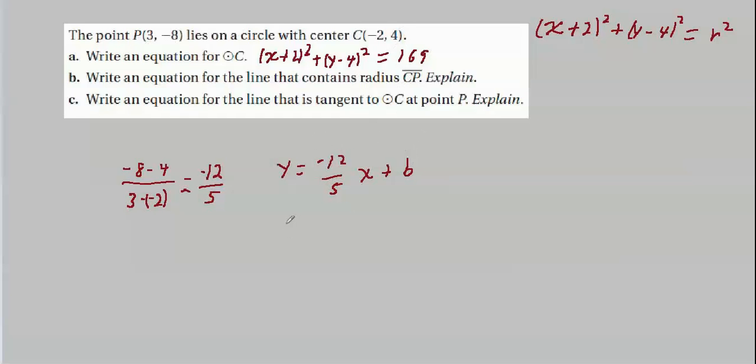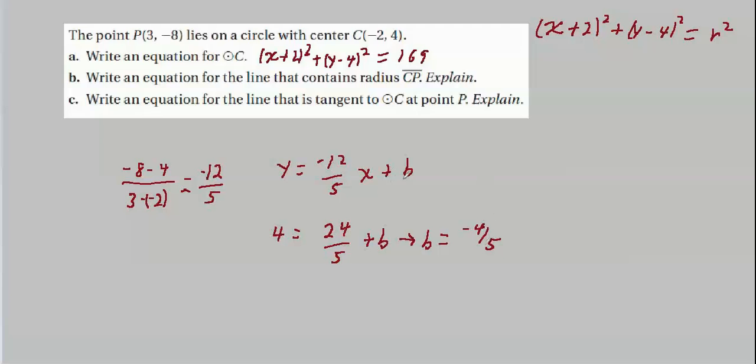Let's see what happens. We've got the y-coordinate is 4 equals minus 2 times minus 12 over 5, that's 24 over 5, plus b. And we do a little algebra. This would be the same as 20 over 5, right? Multiply the top and the bottom by 5 in order to get a common denominator here, and then subtract 24 over 5 from each. And we'd get 20 over 5 minus 24 over 5. That'll give us minus 4 over 5.